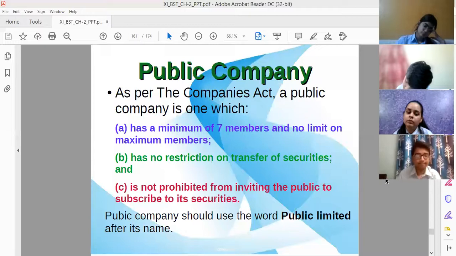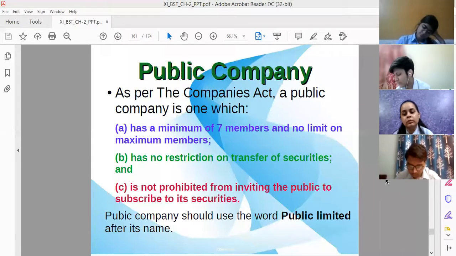C point देखें. It is not prohibited from inviting the public to subscribe for its securities. I just told you that in the private company, there is a prohibition. The private company is not going to deal with the public. But when we talk about the public company, there is no prohibition at all. Anybody can be contacted to issue the shares or to basically invest in the shares of the public company. So there is no restriction, there is no prohibition from inviting the public to subscribe for its securities.